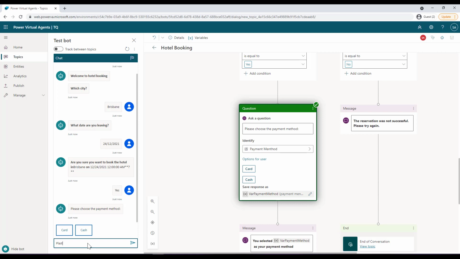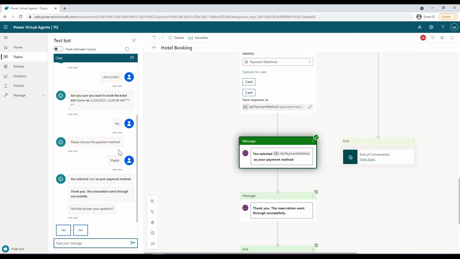Okay, that was one of the synonyms that I defined for card. So if I click on send, based on the synonym that I provided over here, the system automatically mapped it to the right option, that is card, and then stored it in this variable and then displayed it in this particular message, which you can see over here. You selected card as your payment method. All right. So this is how you can use synonyms within the items defined in your entities.